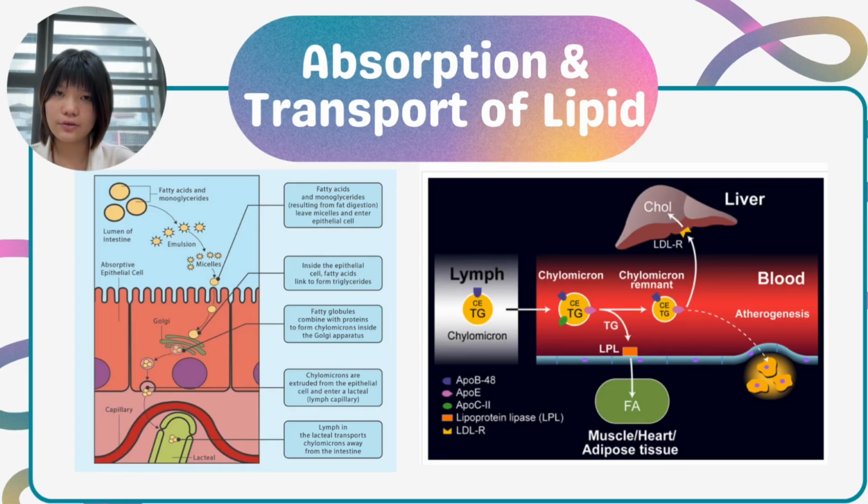Once it's in the bloodstream, chylomicrons are broken down by the lipoprotein lipase enzyme located on the endothelial cells of capillaries, particularly in adipose tissues and muscles. VLDL, very low density lipoproteins, are also produced by the liver to transport endogenous lipids. These lipoproteins transport lipid to tissues where they are either used for energy or stored in adipose tissues.